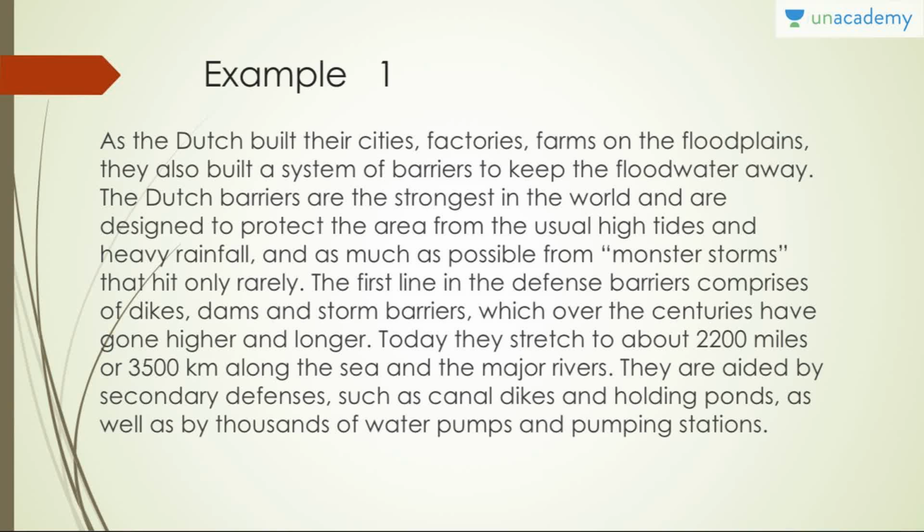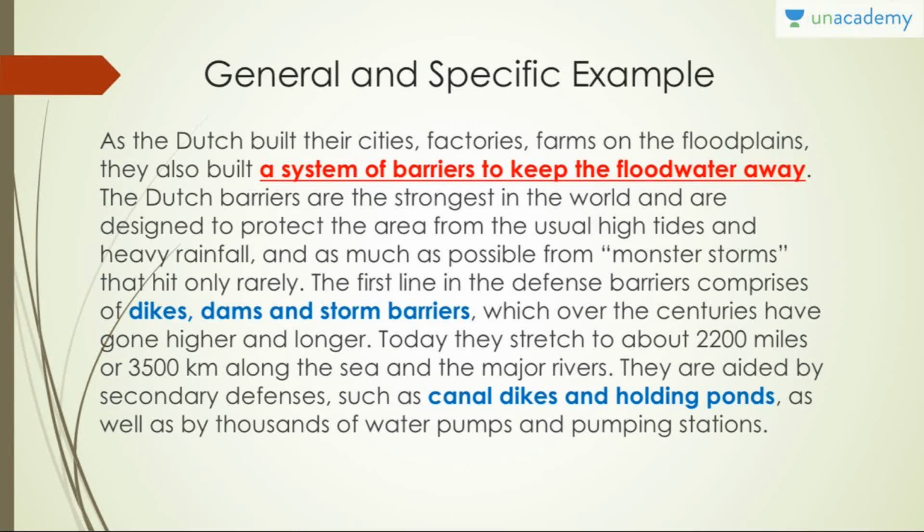Yeah, so if you get a hang of it now, this is a general first paragraph of any passage which will be based on this topic. So now how do we start classifying what is the main idea and what is the central idea? What I've done for you is I've highlighted a few words, if you see. The words that are highlighted in red are a system of barriers to keep the floodwater away. And it is obvious that it is by the Dutch because you can see Dutch as the first word of the first line. So you know that the context is about the Dutch system.